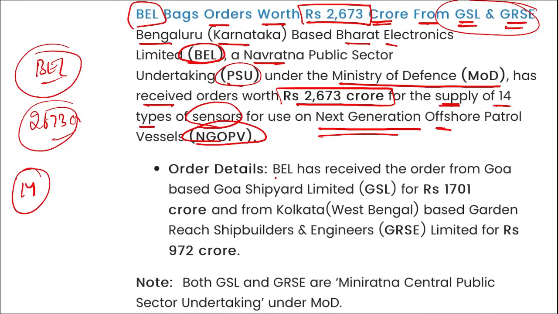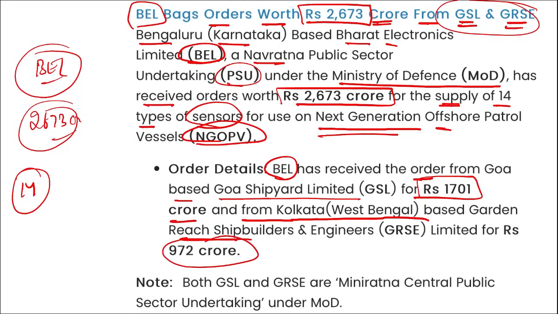Correct. Mark this. Here you can see BEL received the order from Goa based Goa Shipyard Limited for 1701 crore rupees, and from Kolkata, West Bengal based GRSE for 972 crore rupees.